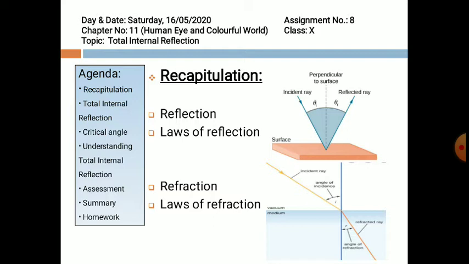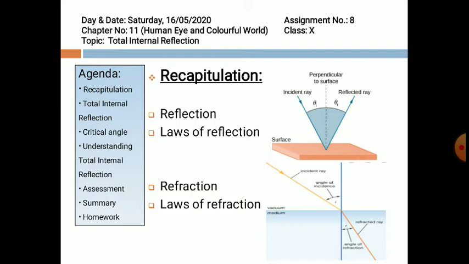Coming on to refraction, when there are two transparent mediums, but one is rarer and the other is denser, light travels differently in the two mediums with different speeds. Here the figure depicts a light ray entering from a rarer medium to a denser medium.